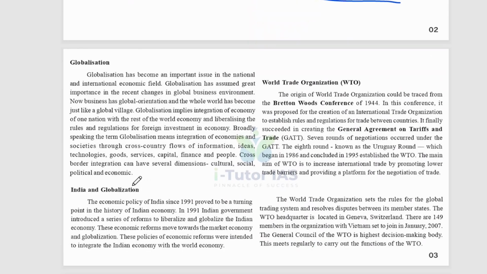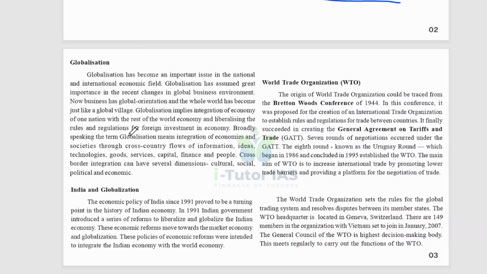Globalization has become an important issue in the national and international economic field. Globalization has assumed great importance in the recent changes in the global business environment. Now, business has a global orientation, and the whole world has become just like a global village. Globalization implies integration of the economy of one nation with the rest of the world economy, and liberalizing the rules and regulations for foreign investment in the economy.